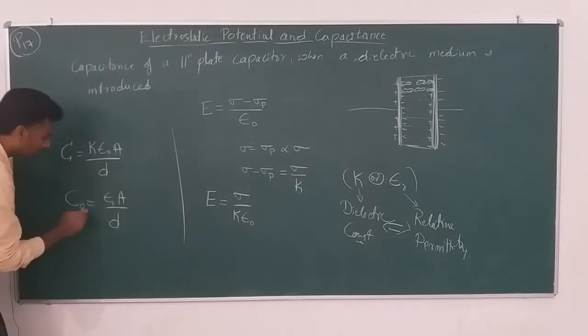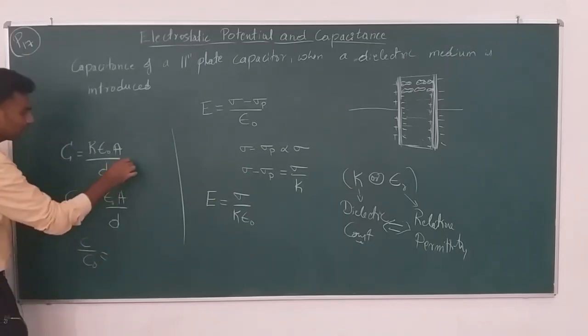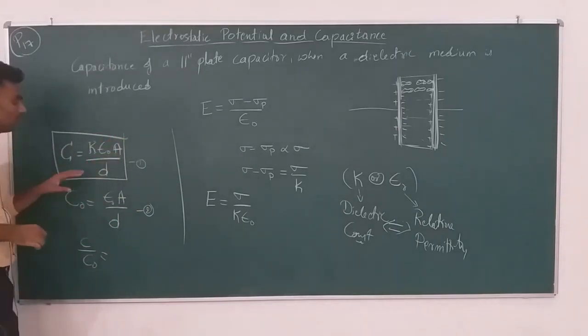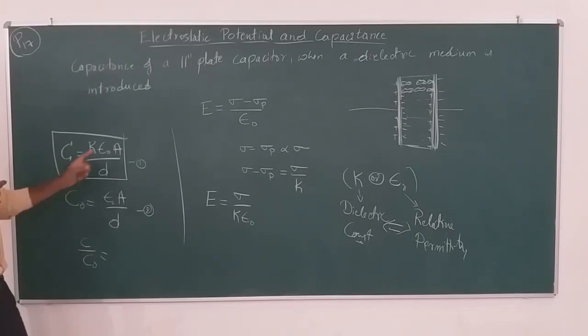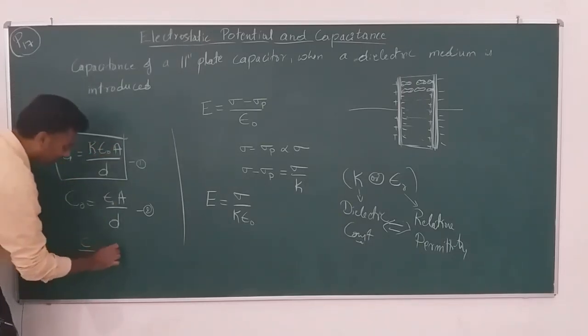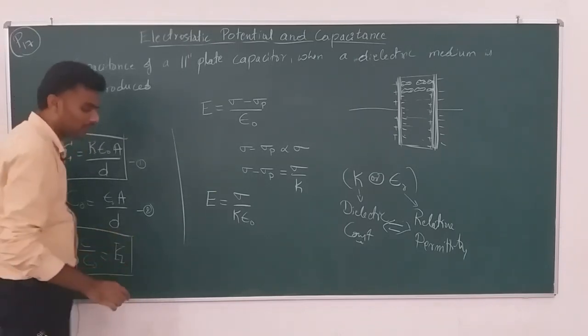So, now I can divide these to get C by C naught. Take this equation 1, equation 2. This is an important equation, you should remember this. C is the capacitance of the parallel plate capacitor with a dielectric medium of dielectric constant k filled inside it, and area of the plates is A, distance of separation between the plates is D. And in C by C naught, the rest of the terms will get cancelled and k is the term which will be left alone. So, C by C naught becomes equal to k.